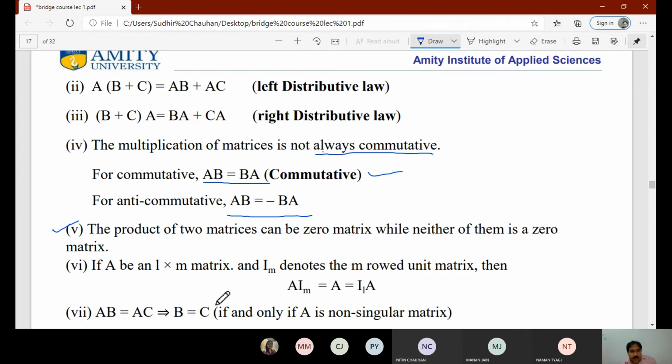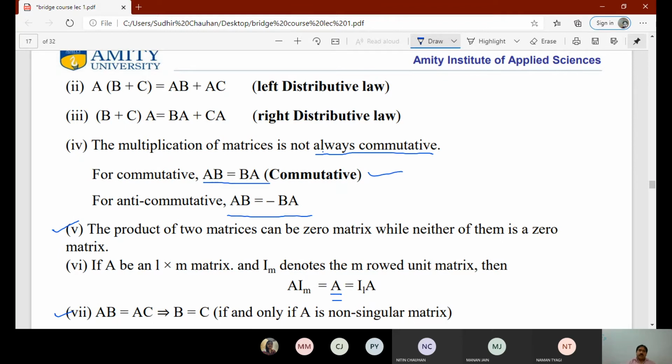If A is a matrix of order 1 by m, and Im denotes the m-row unit matrix, then A into Im is equal to A is equal to I1A. So if we multiply matrix A by the unit matrix Im, then it will be equal to A. Now if AB is equal to AC, then B will be equal to C if and only if A is a non-singular matrix. What is a non-singular matrix?